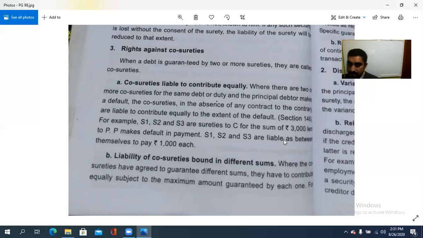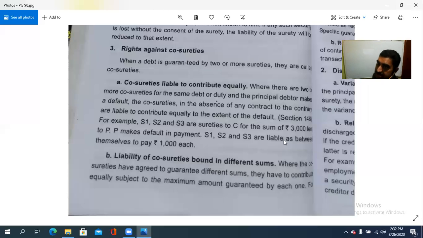Equal share contribution. Liability of the co-sureties bound in different sums. Different amounts. Where the co-sureties have agreed to guarantee different sums, they have to contribute equally, subject to the maximum amount guaranteed by each one. Each one has guaranteed a certain amount, and they have to contribute equally subject to that maximum. So that is the liability of the co-sureties bound in different sums.